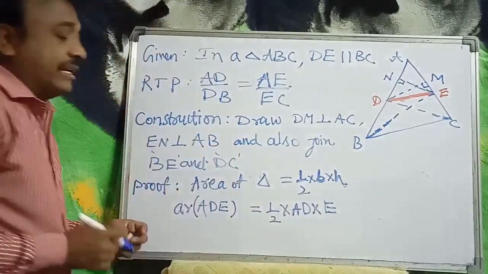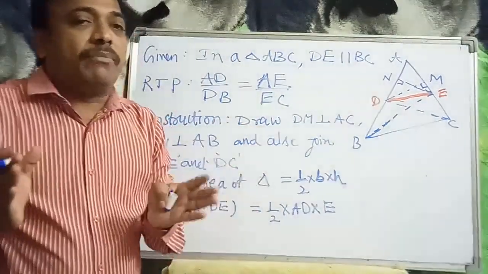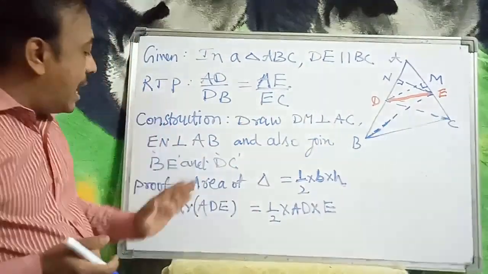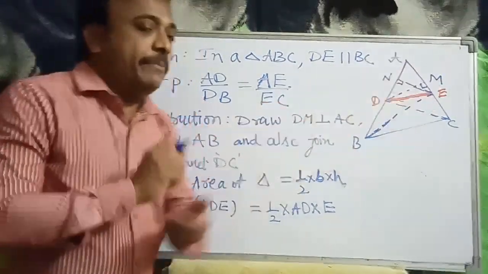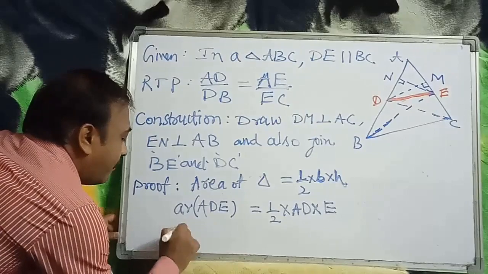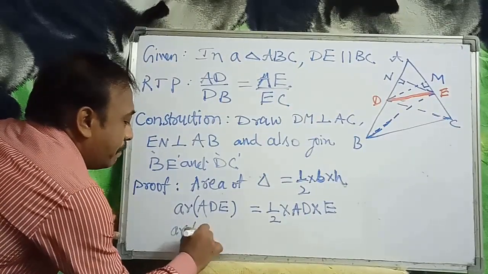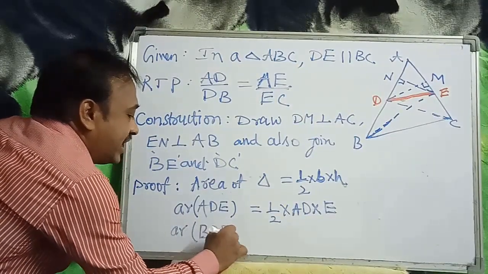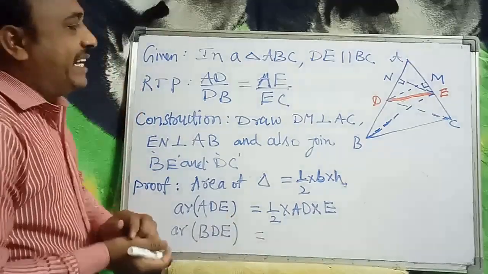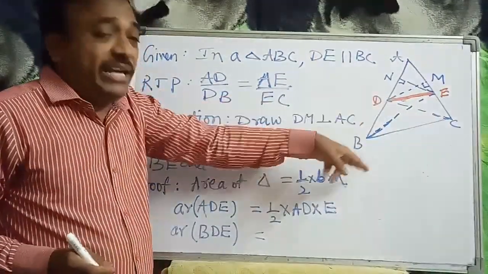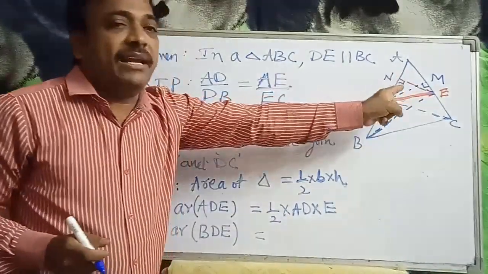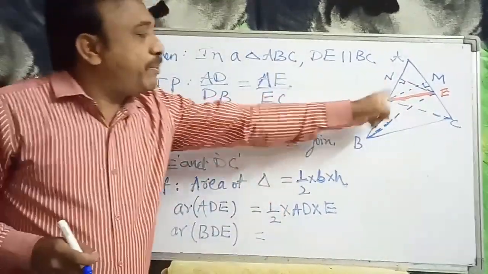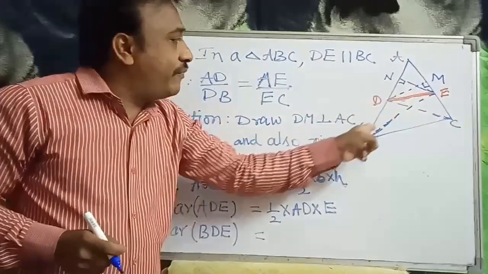Next, the formula for the area of a triangle is half into base into height. Now I am taking the triangle BDE. For triangle BDE, the base is DB, and the corresponding altitude will be EN. Why?